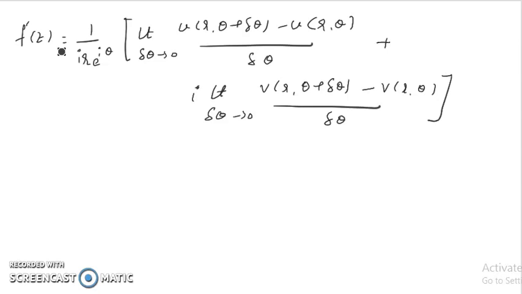Again, by the definition of partial derivative, we can write like this.